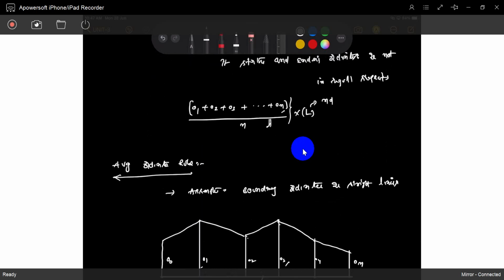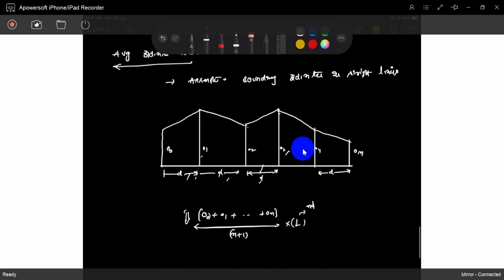So in this we choose n ordinates and divide by n. In this we choose n plus 1 ordinates and divide by n plus 1. It is just a small introduction in between those two. These are very simple. So take an average and multiply with the sum. We can get the area. Nothing more.